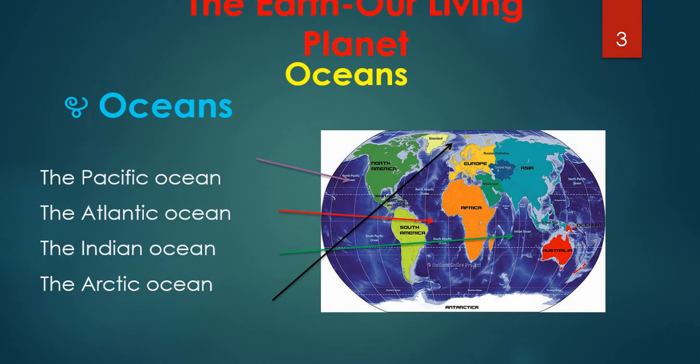And the second thing is, on the earth we have 4 oceans: the Pacific Ocean, the Atlantic Ocean, the Indian Ocean, and the Arctic Ocean. You can see here the Indian Ocean and the Atlantic Ocean, this is the Arctic Ocean, and this is the Pacific Ocean, the 4 oceans which we have on our earth.